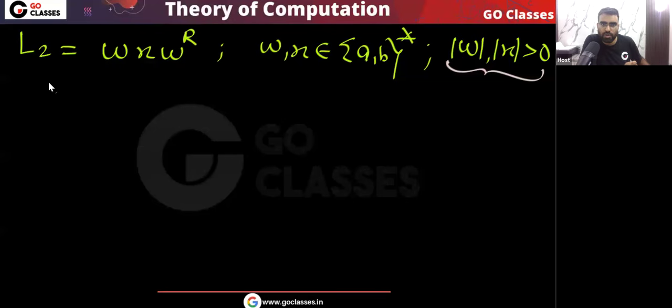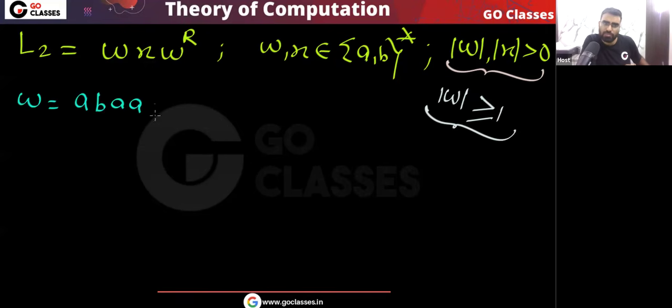So here you consider one scenario. If the first symbol is 0, then definitely the last symbol will be 0. Do you agree? Remember, the length of w is greater than 0, which means the length of w is greater than or equal to 1. Whatever w I take, notice one thing. For example, let's assume you take this w, AB, double AB.